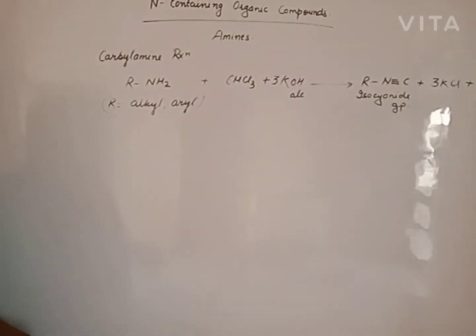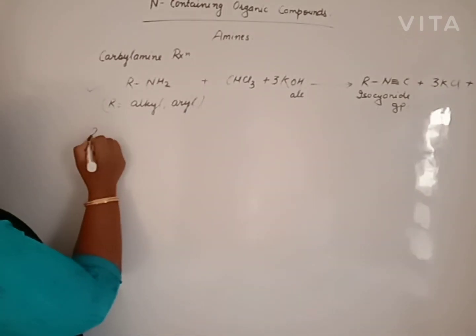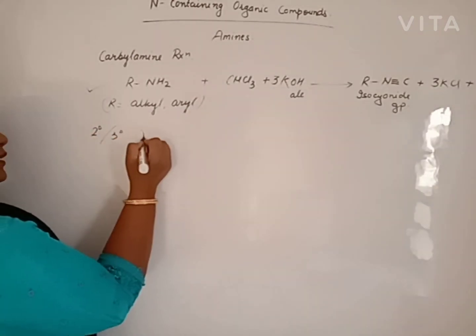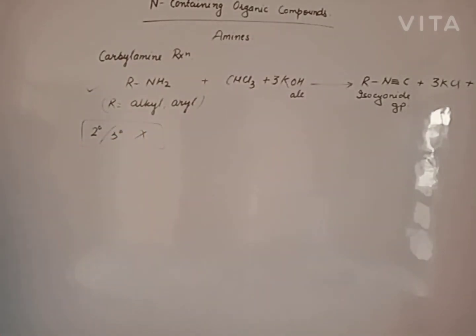This reaction is known as carbylamine reaction. Primary amine will give this test, but secondary and tertiary amine do not give this test. That is the carbylamine test or reaction with chloroform.